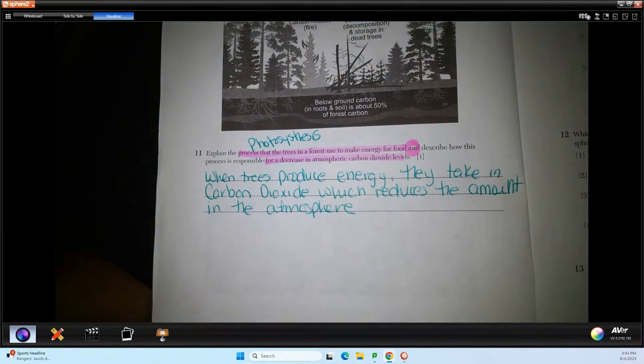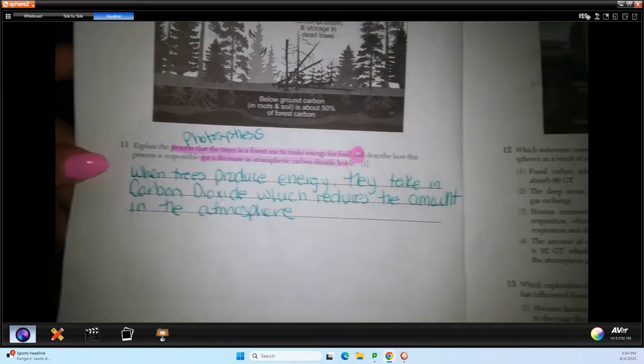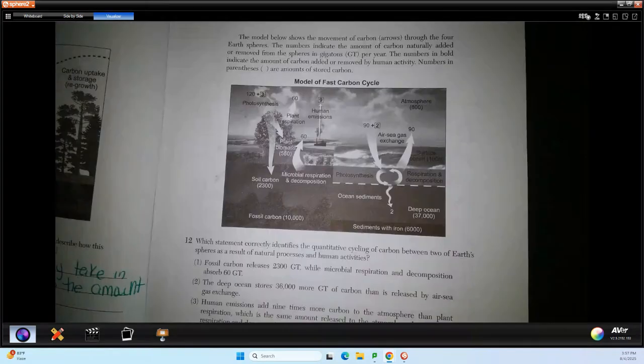Okay. So essentially, we are just removing it from our atmosphere through that process. Okay. So photosynthesis, we take in carbon dioxide, we produce oxygen. So it's removing some of that that would have been available in the atmosphere.